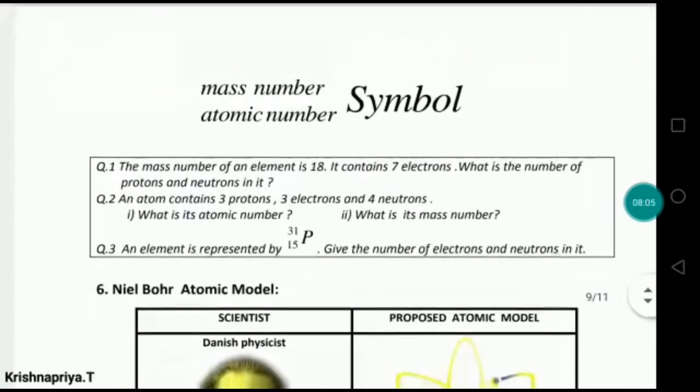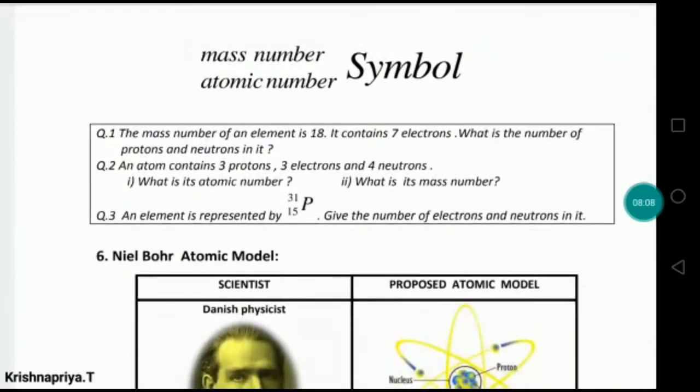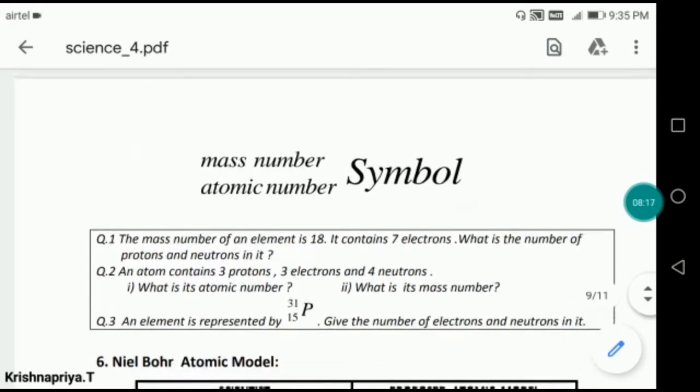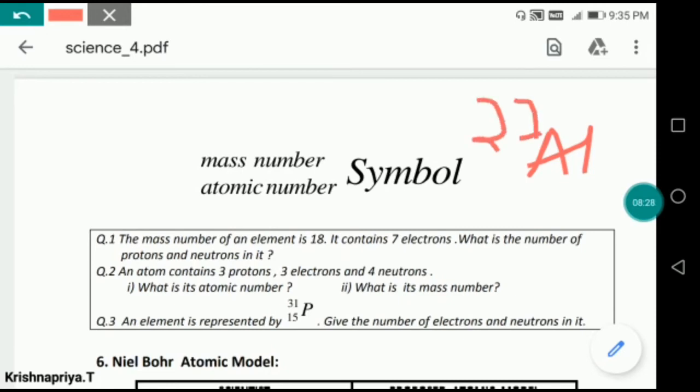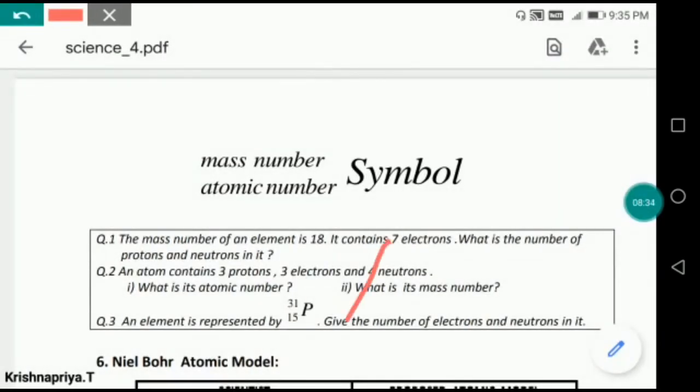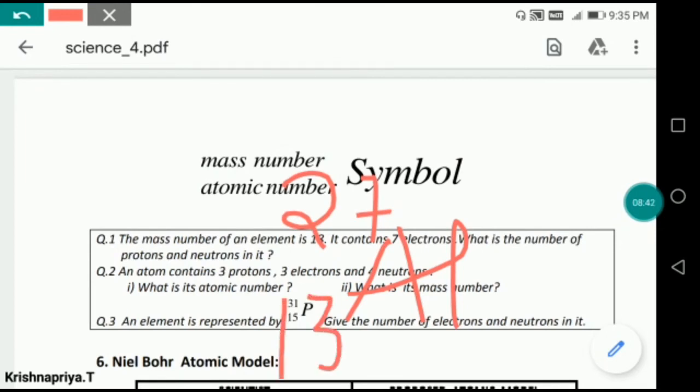Now another thing I want to tell you is how we represent a particular element. Suppose I want to represent the aluminium atom. How will I represent it? I will write aluminium here. On the upper left corner, I will write the mass number, and below it I will write the atomic number. Once again, I will write the mass number on the upper left corner and the atomic number on the lower left corner. It is just like this formula.